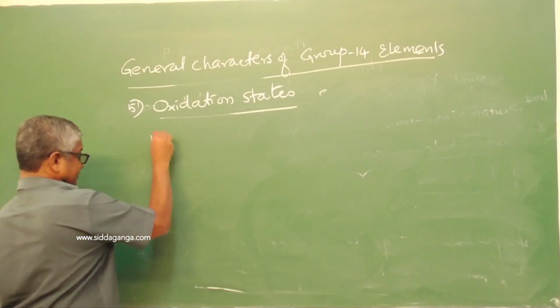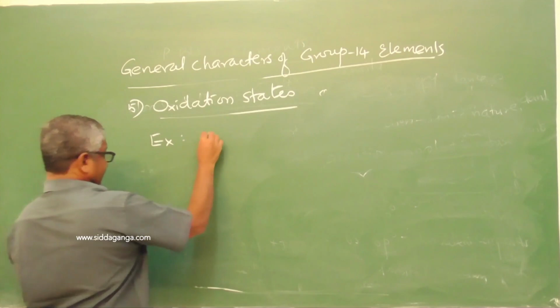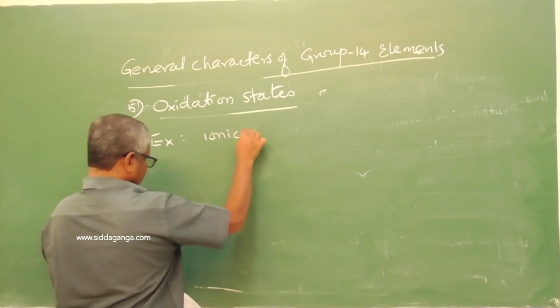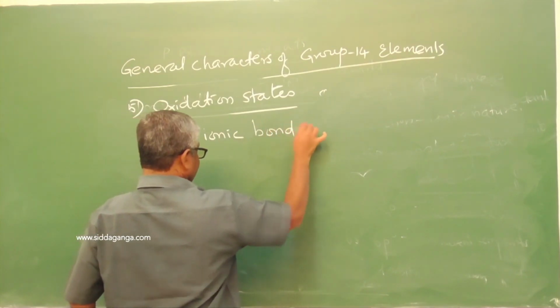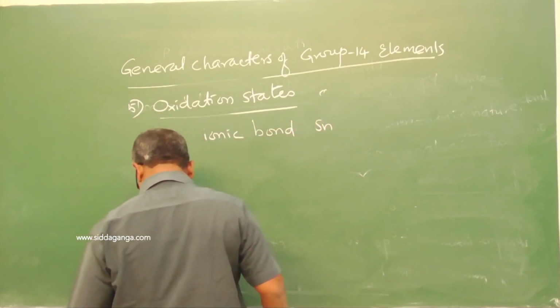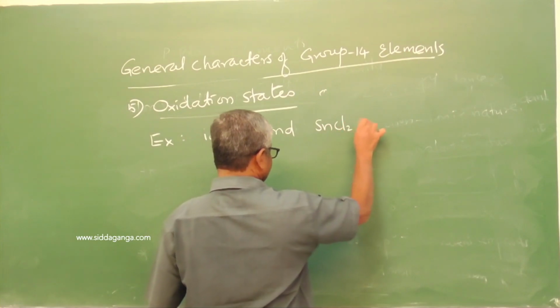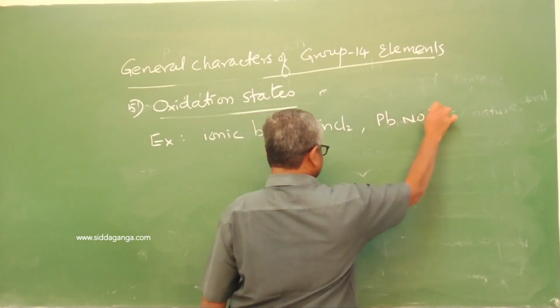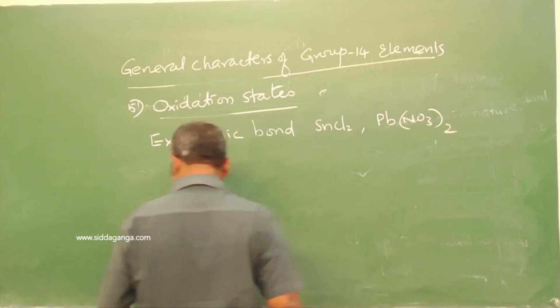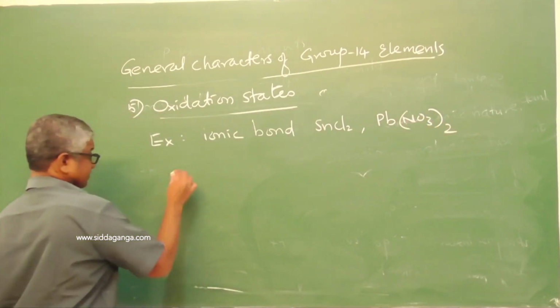Examples for ionic bond: SnCl2, lead nitrate.